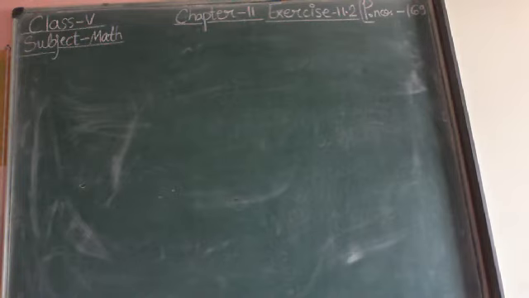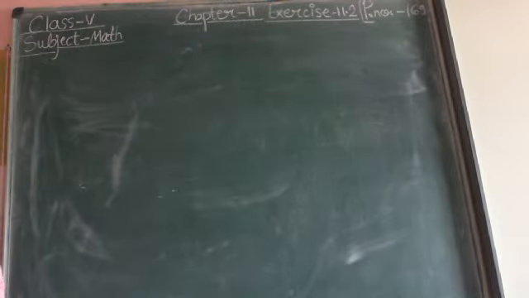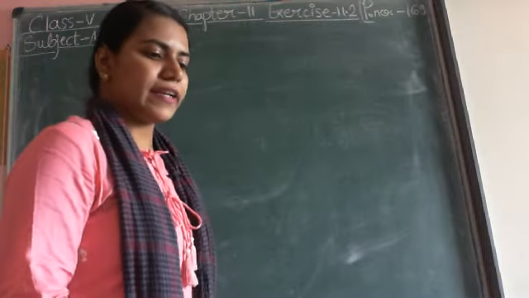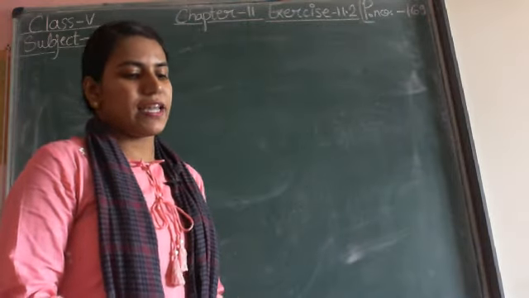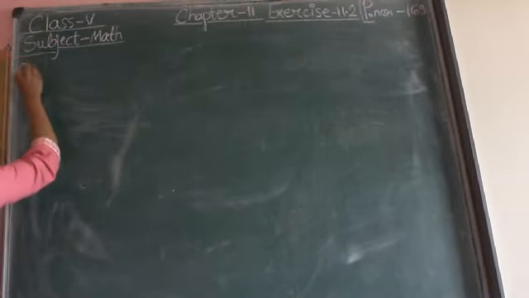Okay, so we will start question number 4 today. Question number 4 is, what is 888 minutes in hours and minutes? What is our question? Question 4 we are solving.